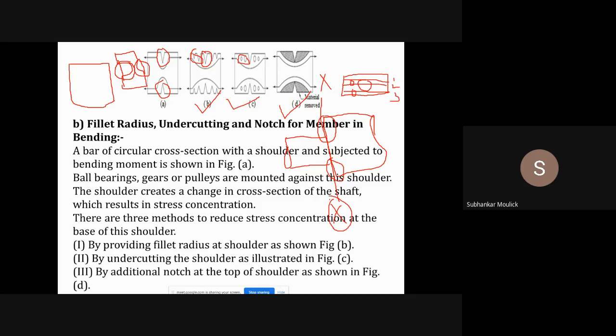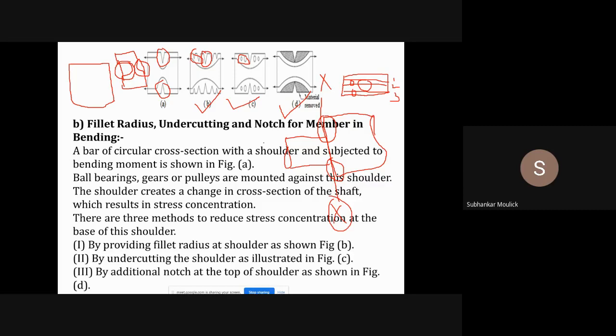That means your entire shaft will fail at section XX, where the shoulder is present, where the stress concentration will be maximum. So in order to avoid the effect of stress concentration, I am converting this shoulder by giving a small fillet at both the ends, a small radius of fillet.